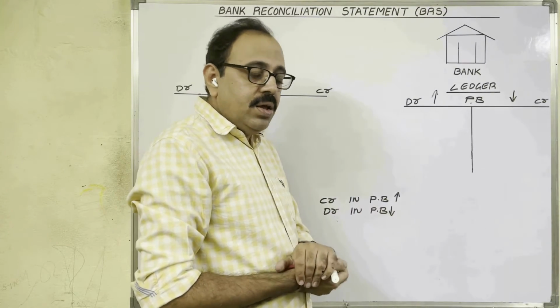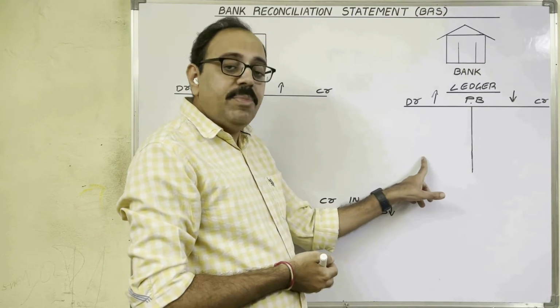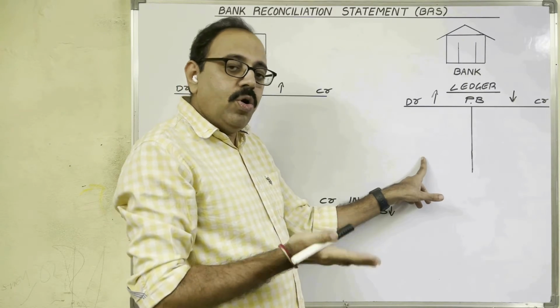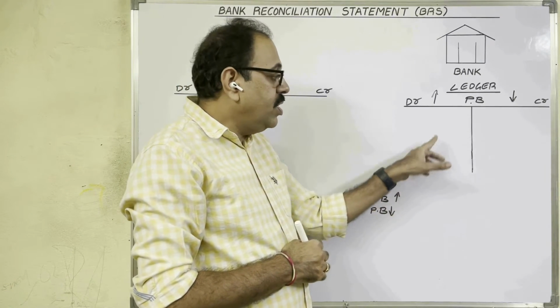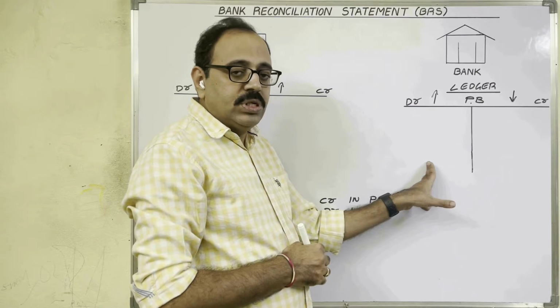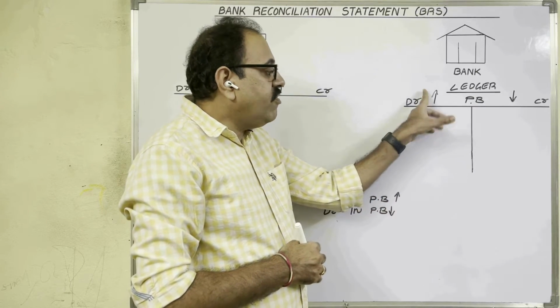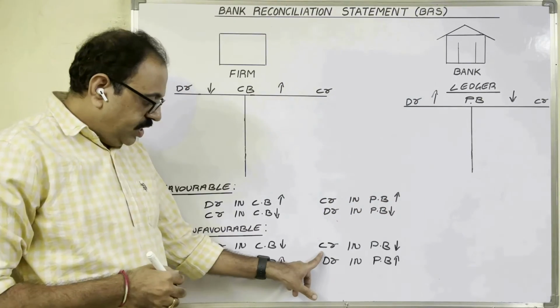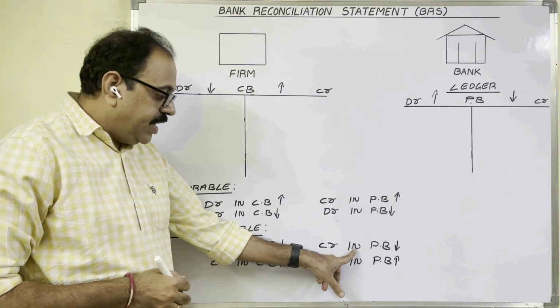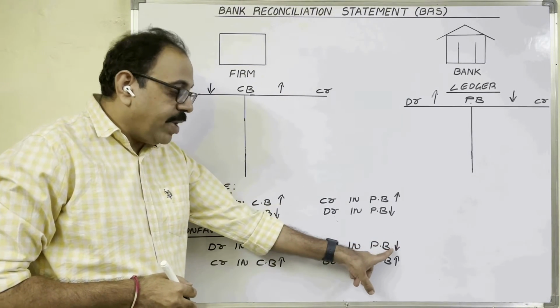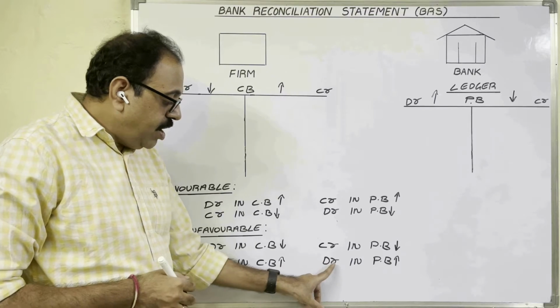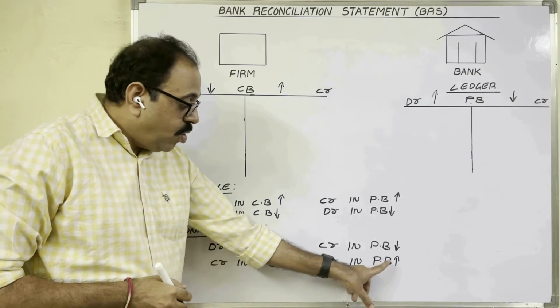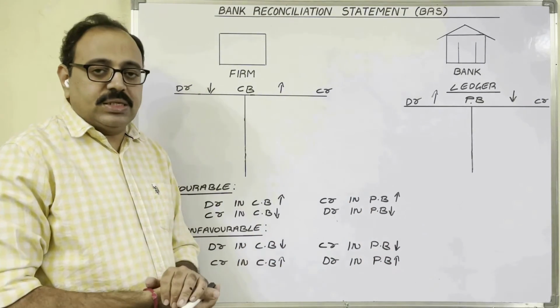Already loan is there. Now again firm is withdrawing some extra amount. Then loan amount increases. Therefore, because of debit amount in passbook, overdraft bank balance increases. See this. If any amount is credited in passbook, overdraft bank balance decreases. If any amount is debited in passbook, overdraft bank balance increases.